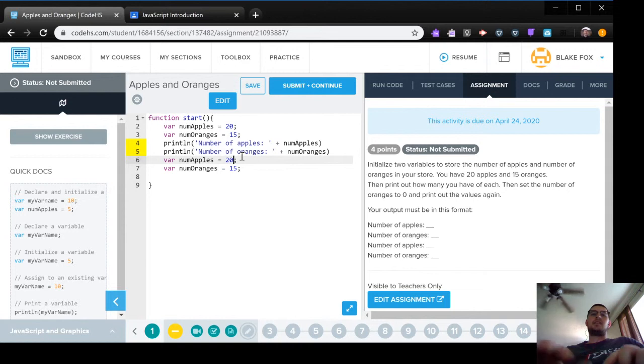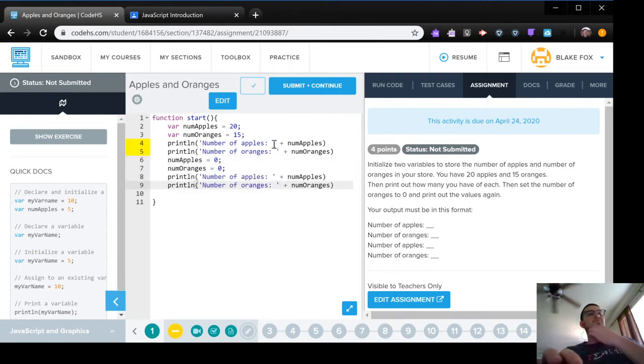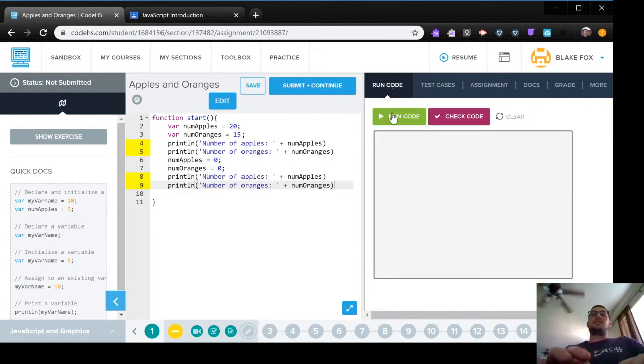All right, and then it wants us to set it back to 0. Oh, and I don't need to redeclare here. See, that would be a mistake. It would be to say var. I just need to say oranges and apples. And then we're going to go ahead and print these again. All right, let's see if it likes it.